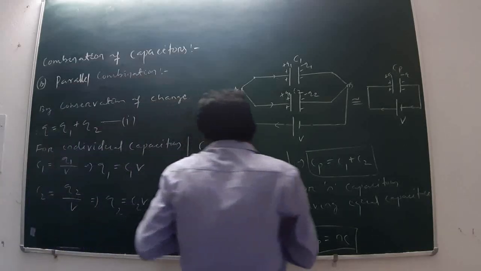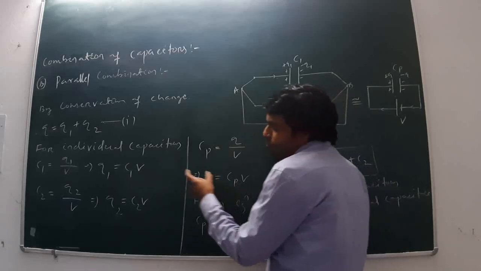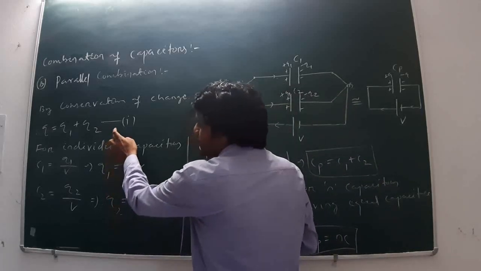So now I will put the values of Q1 and Q2 in equation 1.